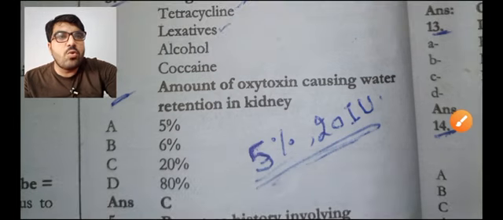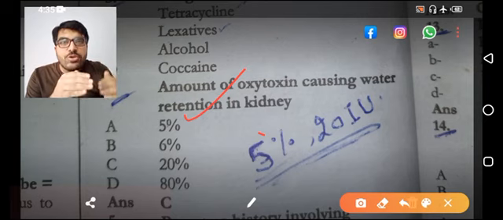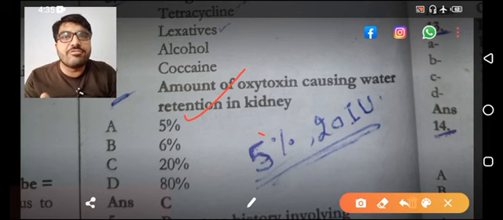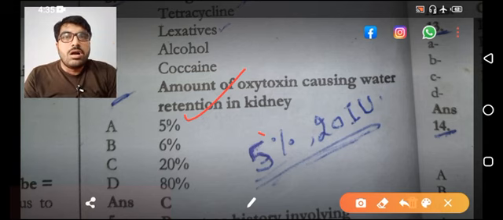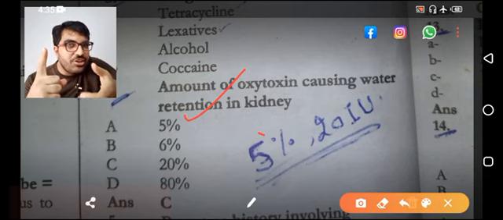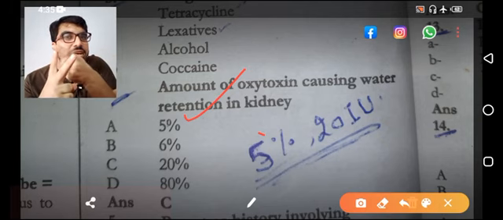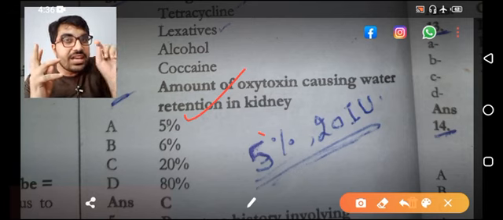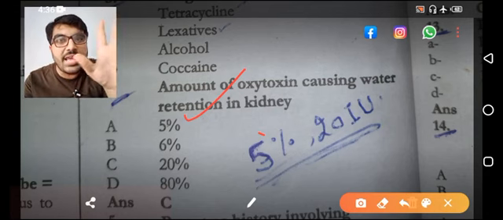Amount of oxytocin causing water retention in the kidney, that is 20 international units. If you give 20 or more than 20 international units, then it causes what? ADH-like effect, so it reabsorbs water. If it reabsorbs water, it decreases free water clearance. These are other MCQs: ADH-like effect, reabsorbs water, decreases free water clearance, and it causes hyponatremia, dilutional hyponatremia.